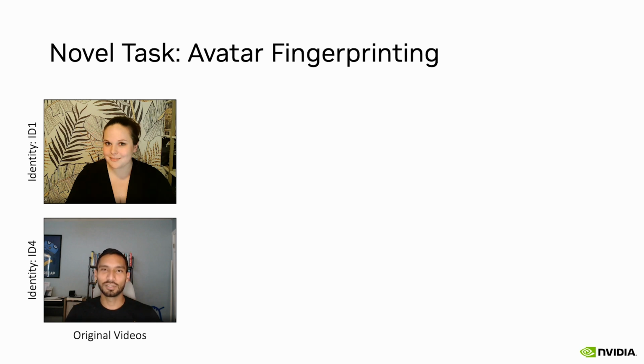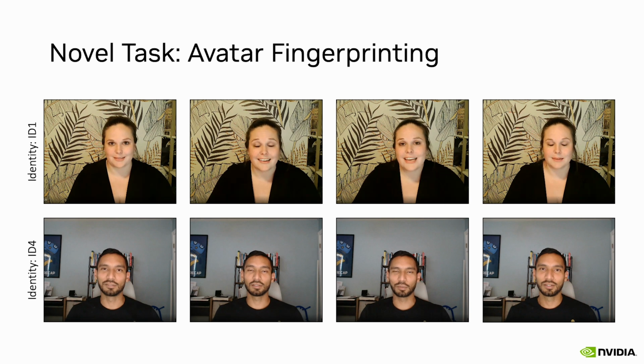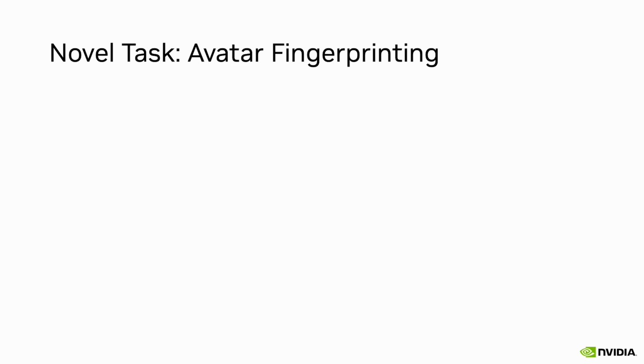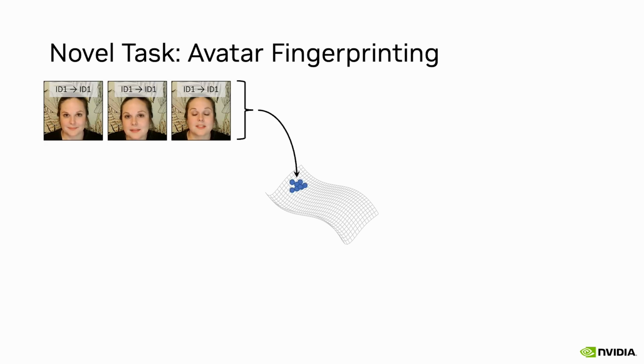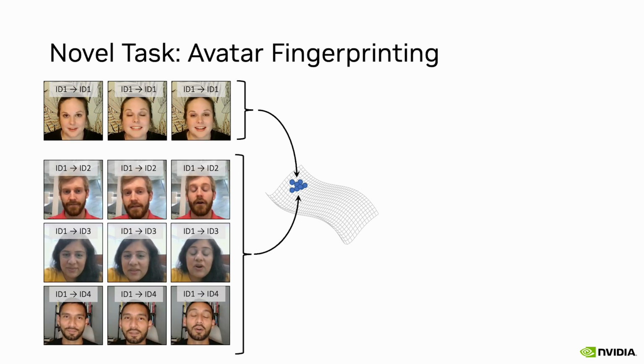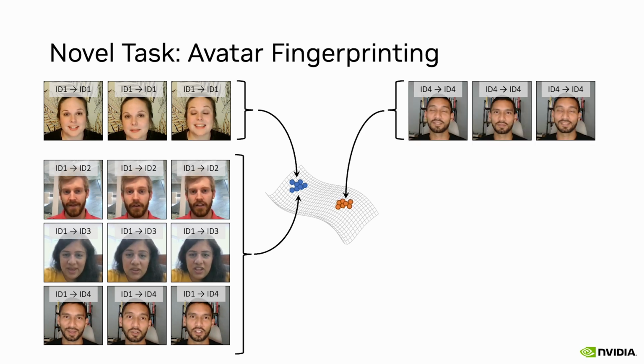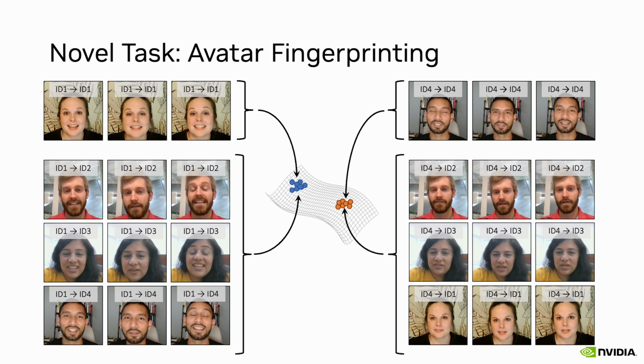These tendencies can be observed across different videos and utterances. To capture these differences, we propose to learn an embedding space based on these dynamic facial identity signatures. That is, the embedding vectors of synthetic videos driven by the same identity should be clustered together as shown for the self-reenactments by Identity 1. Furthermore, cross-reenactments where the driving identity is still Identity 1, as shown in the bottom left, should also fall in the same region. In contrast, videos produced by, say, Identity 4 should cluster far from Identity 1 in this space, even when Identity 4 drives other targets.